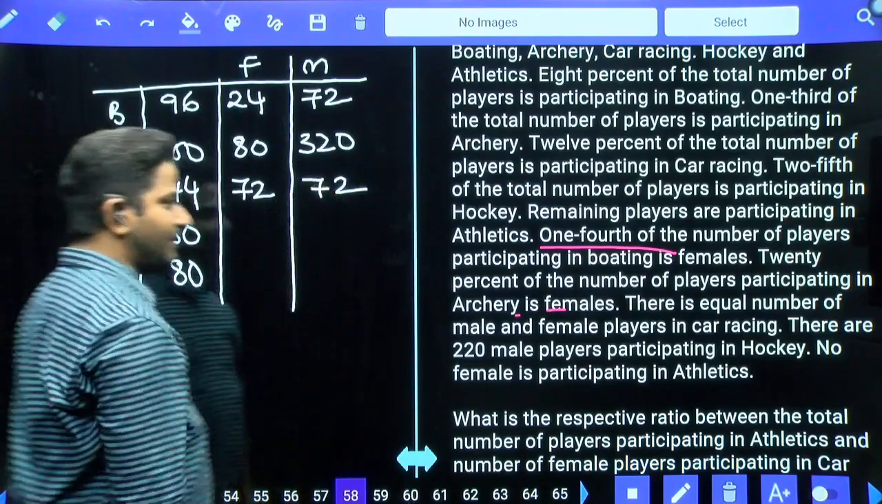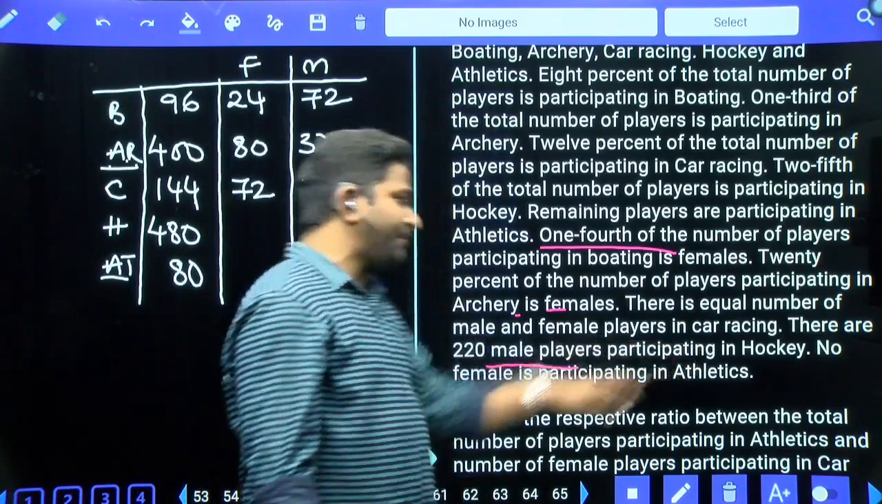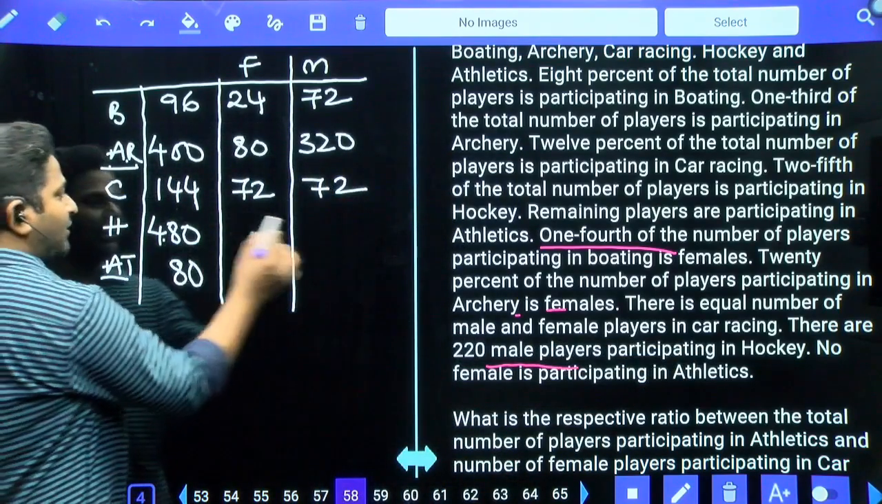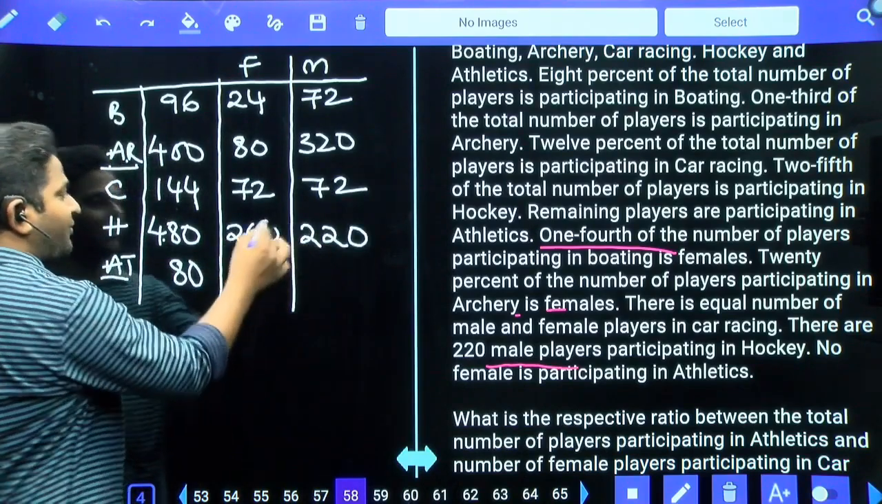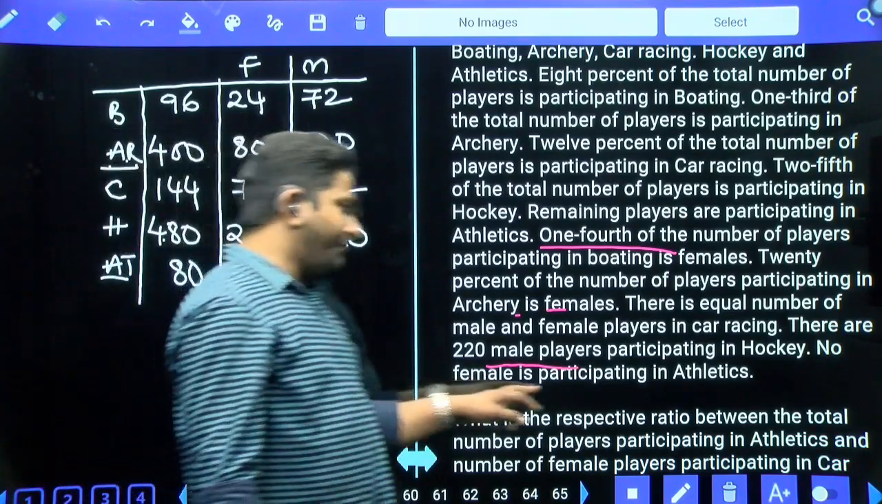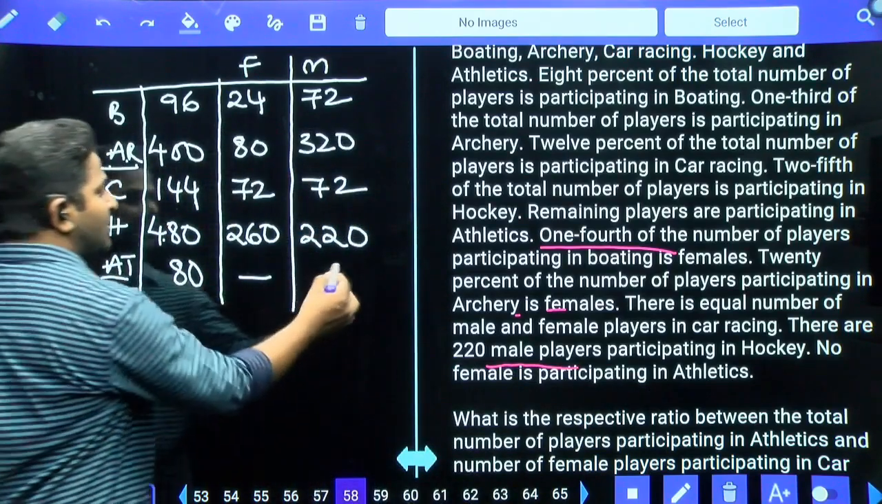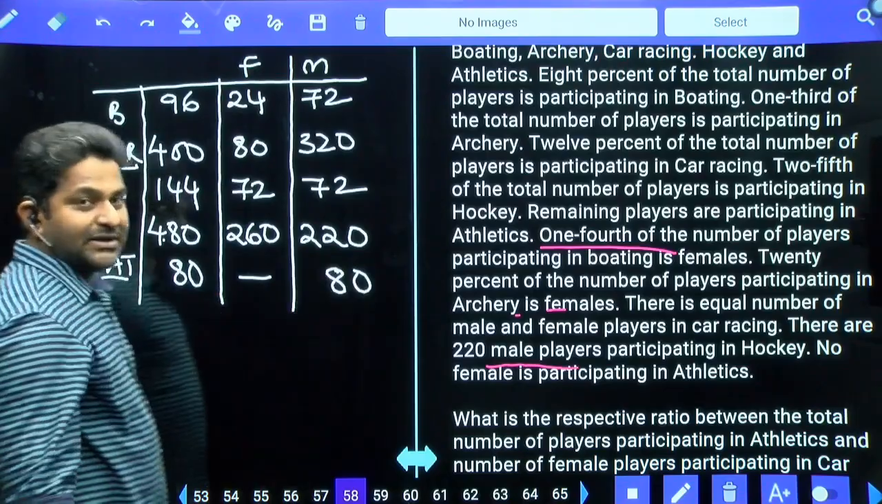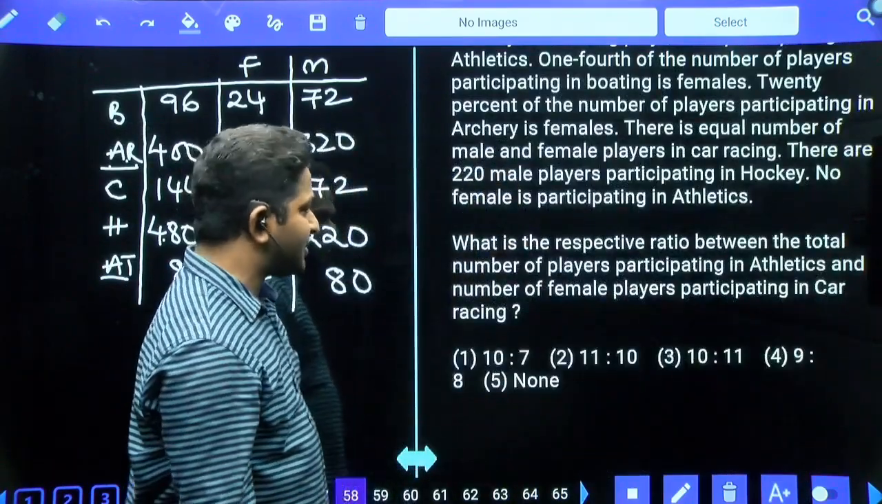Then next, there are 220 male players participating in hockey. In hockey, out of this, if 220 are male, remaining 260 are female. No female is participating in athletics. So in athletics, female are not there. So all are male only. Yes. Once this table is ready, it is easy to answer all these questions.